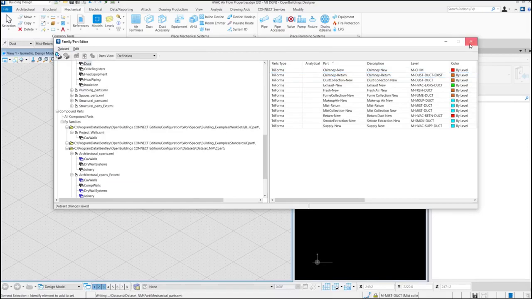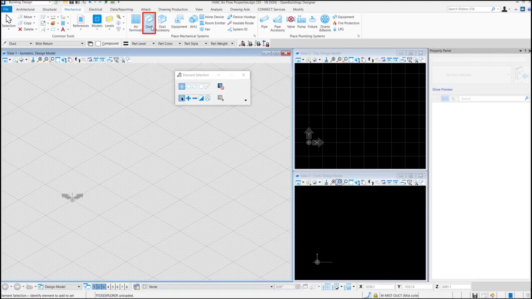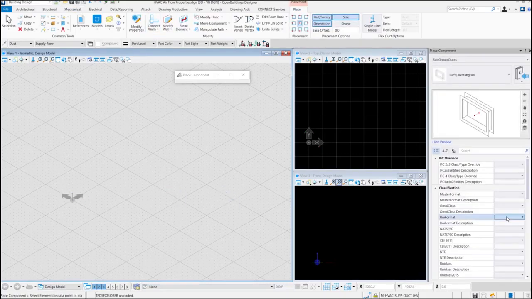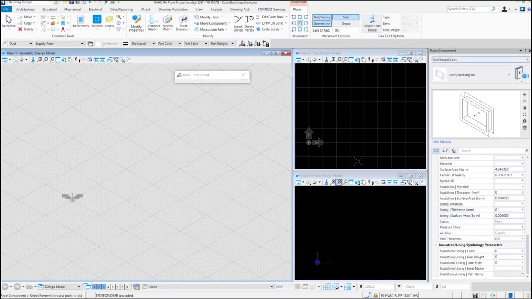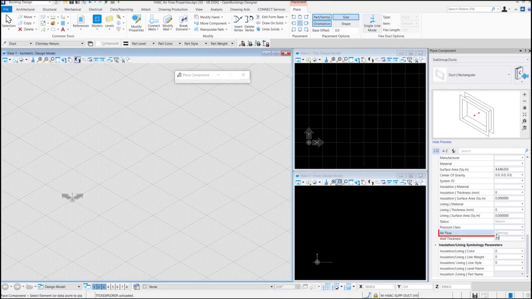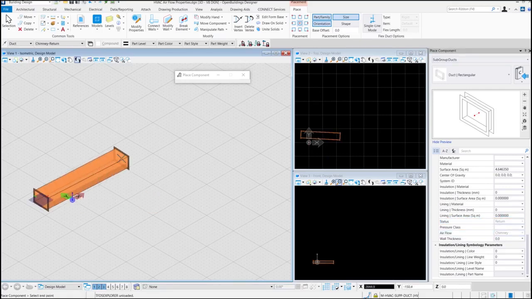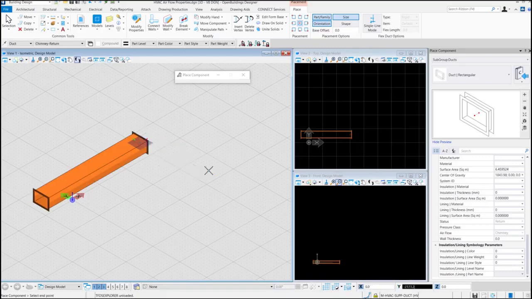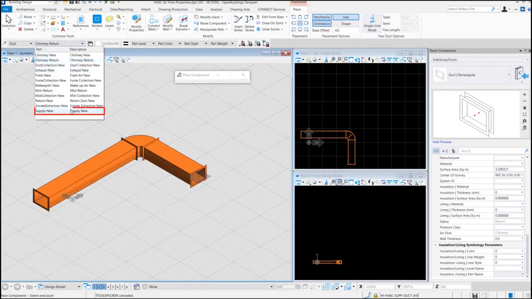Let's again select rectangular duct, go to Airflow and change the active part to the newly created Chimney Return. We can see the airflow and status have been changed. Let's place the duct with the active part. Changing the active part to supply duct.